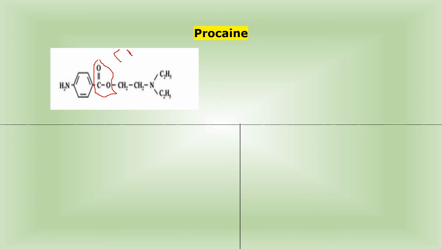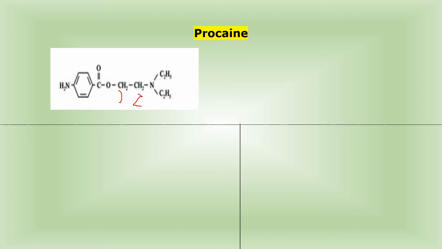Means in this structure the basic ring which is present, that is your para-amino benzoate. Now second, give the numbering to the structure of para-amino benzoic acid. Now if you give the numbering, I have given the numbering 2.